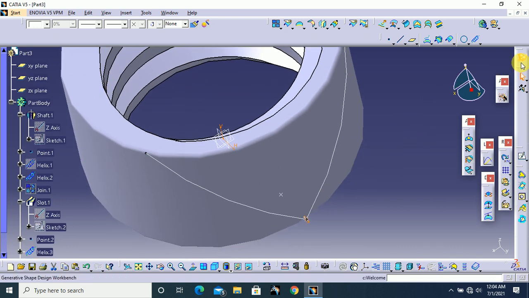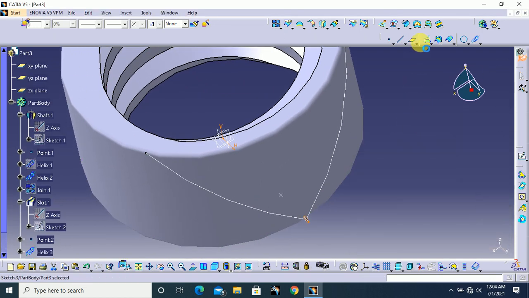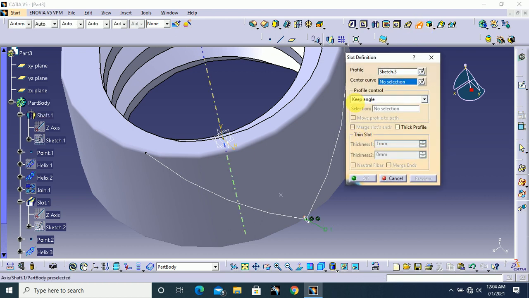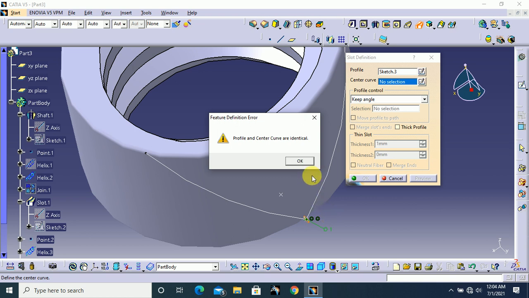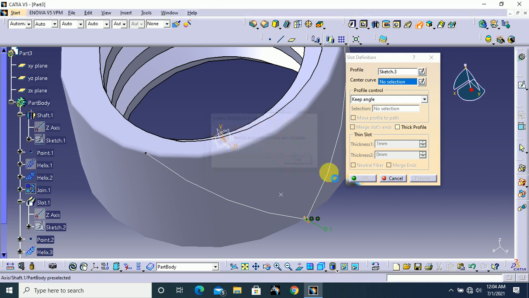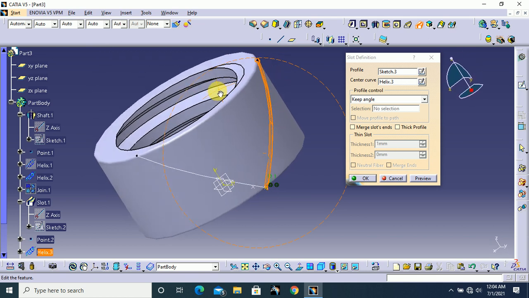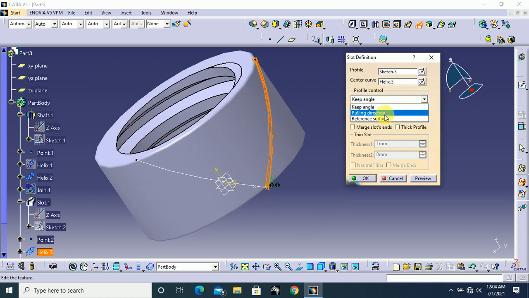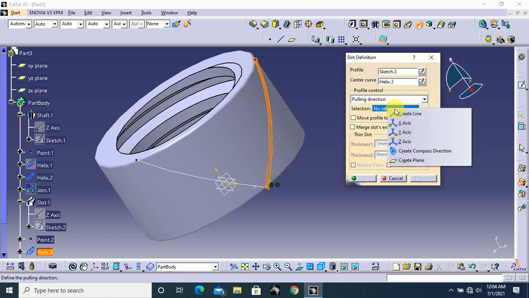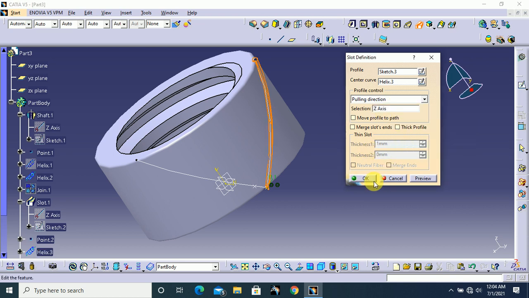After that go to part design. Here select slot, this small circle is our profile and this is our center curve. Here the pulling direction, right click on this box and select Z axis and click OK.